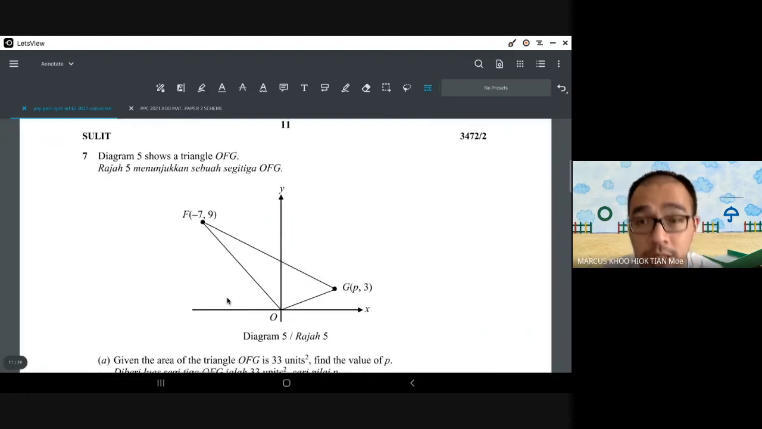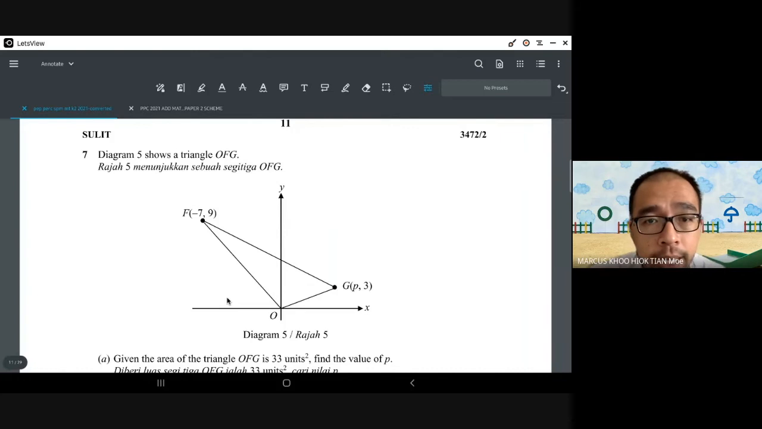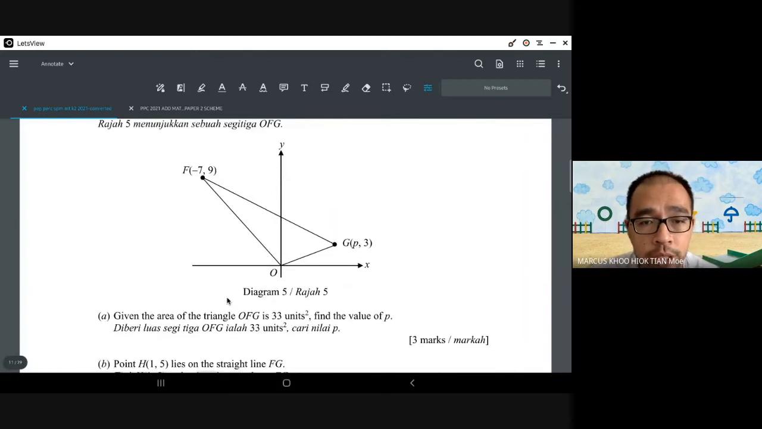All right, last question for the day, and then we'll call it a day. This is a coordinate geometry question. You're given the area of the triangle is 33 units. Find the value of P.